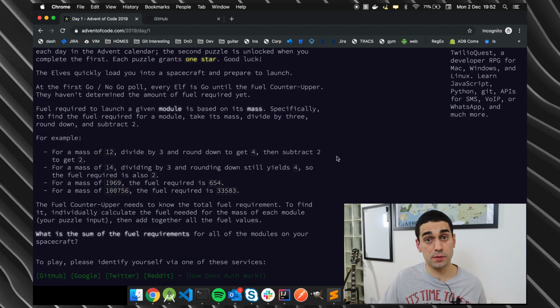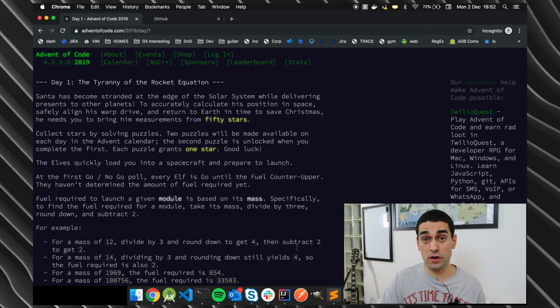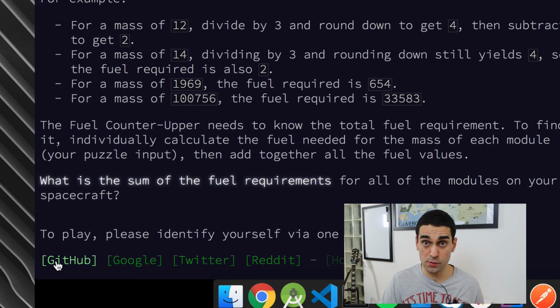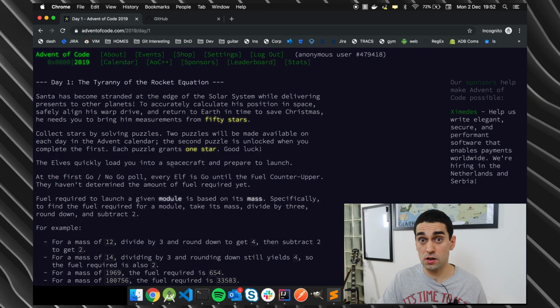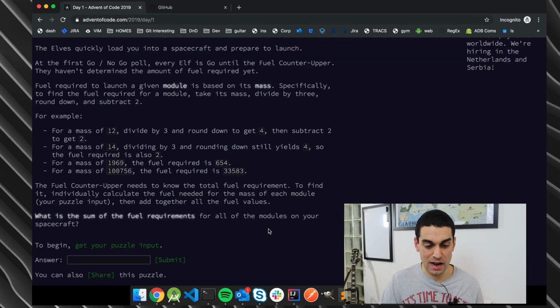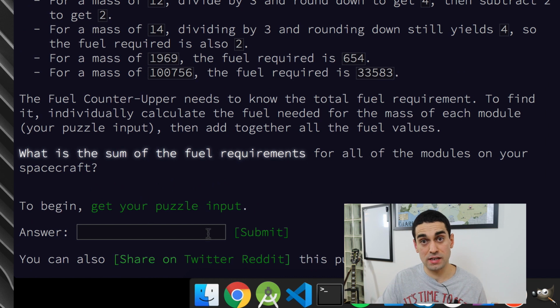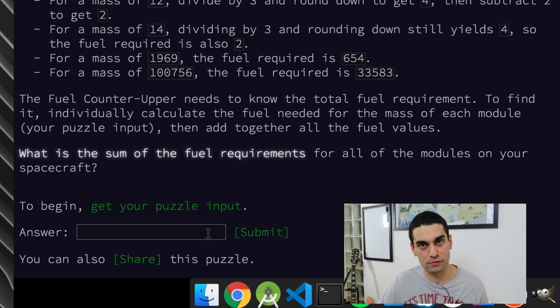Which is really cool because it means that everybody can get involved no matter what language or skills they have. You can sign up using a variety of different account types, as you can see right at the bottom of my screen here. GitHub, Google, Twitter, Reddit. This links your account online and enables you to track your progress. So at the bottom of the very first task, I'm going to sign up using my GitHub account. I'm going to click the button. And because I'm already logged in to GitHub on this machine in this browser, it has automatically signed me in using my GitHub account. You can now see at the bottom, replaced is a space for me to input my answer once I've figured it out.